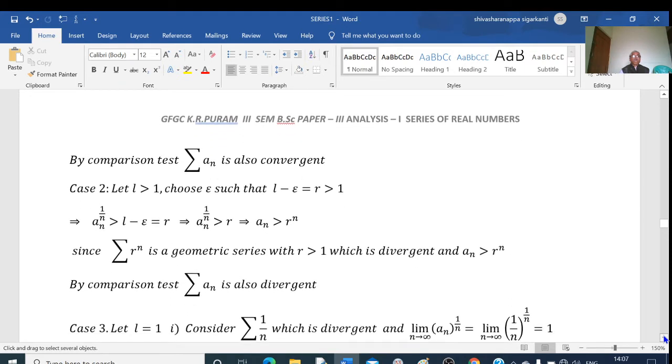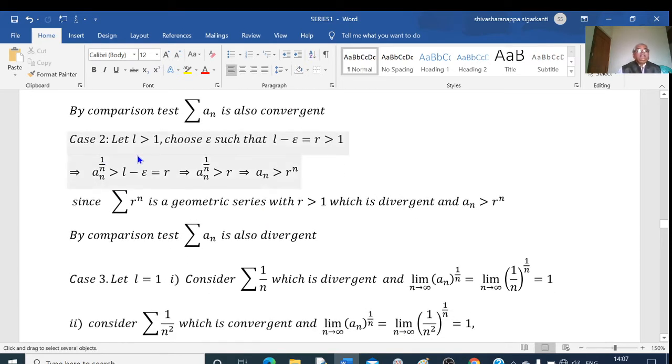So case 2, let L be greater than 1. Again, I will choose epsilon such that L minus epsilon is still greater than 1. And let me denote L minus epsilon as R. So here we have R is greater than 1.